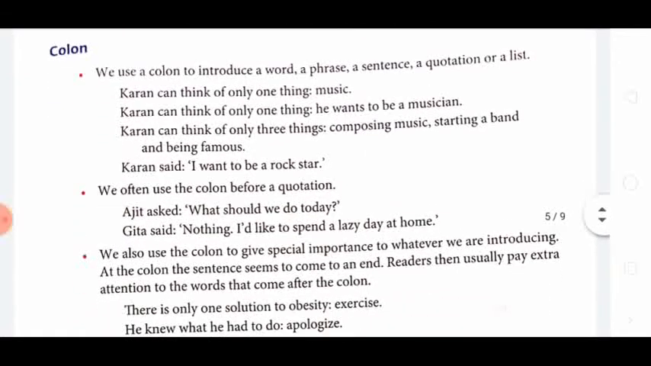Now colon. Where do we use a colon? We use a colon to introduce a word, a phrase, a sentence, a quotation, or a list. Here nice examples are given. Karan can think only one thing: music. So only one word, music, can be separated with a colon. Karan can think only one thing, again colon: he wants to be a musician. "He wants to be a musician" is a phrase we can say. Then: Karan can think only three things: composing music, starting a band, and being famous.